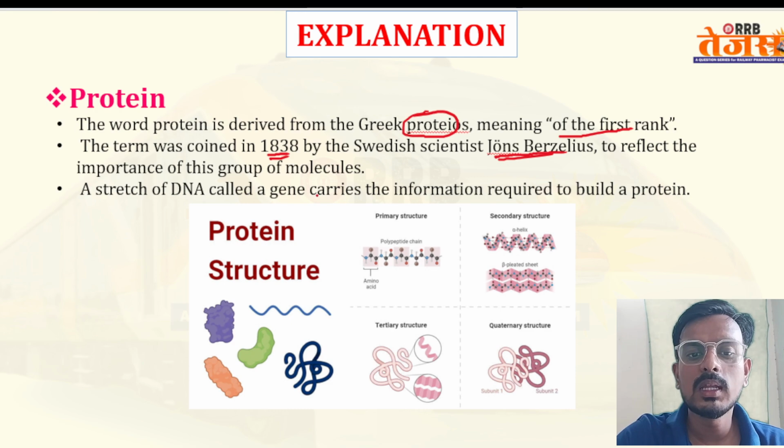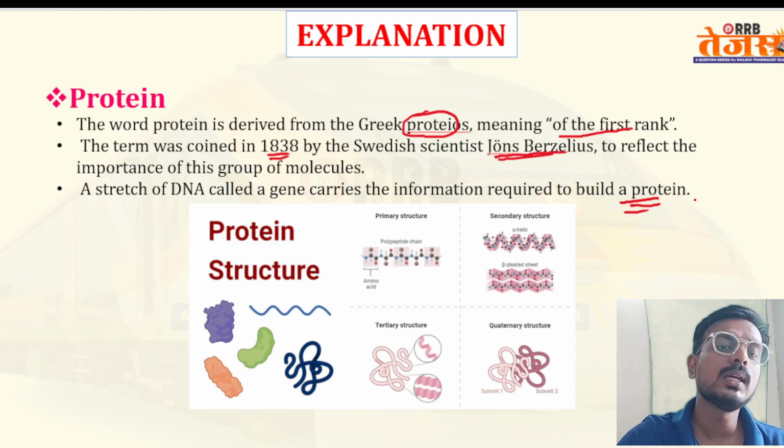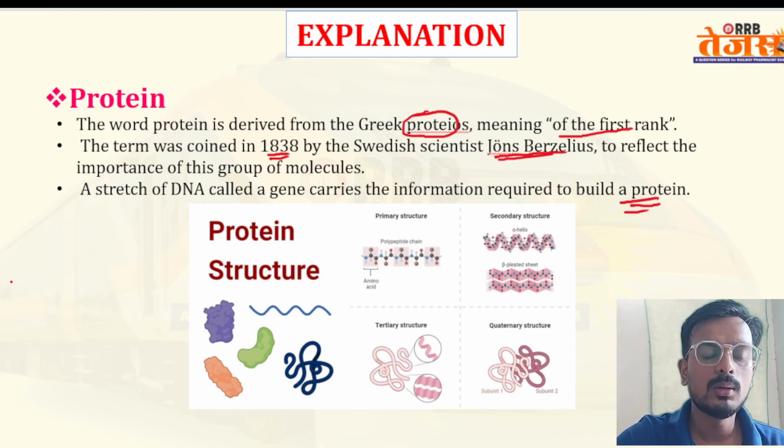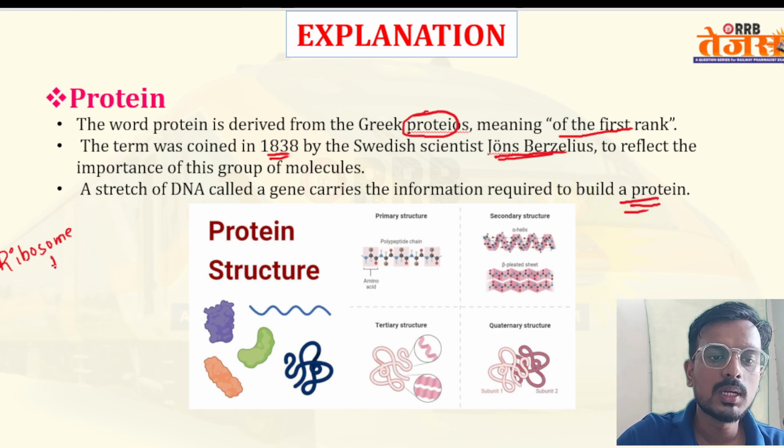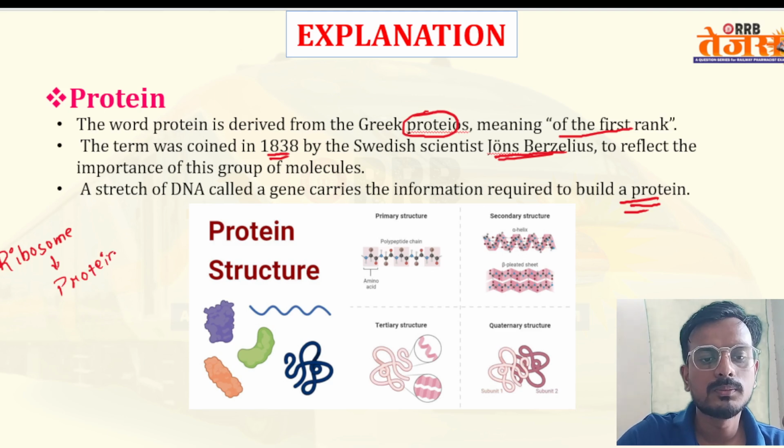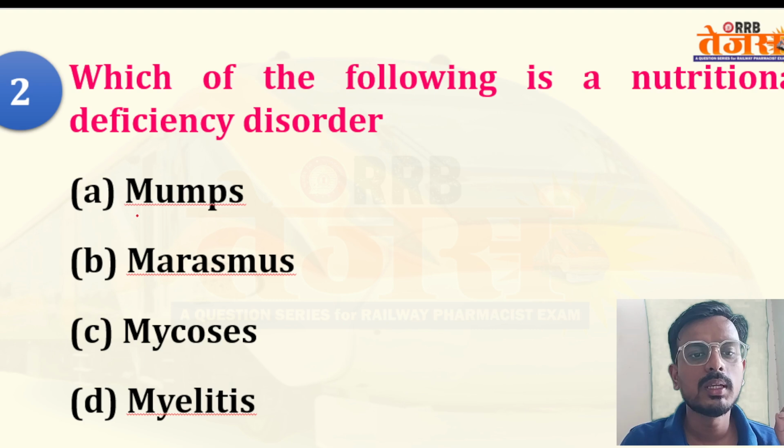A stretch of DNA called a gene carries the information required to build a protein. If a question asks which cellular organelle is responsible for the production of protein, you should remember: ribosome. Ribosomes are responsible for the production of protein. Okay, coming to the next question.